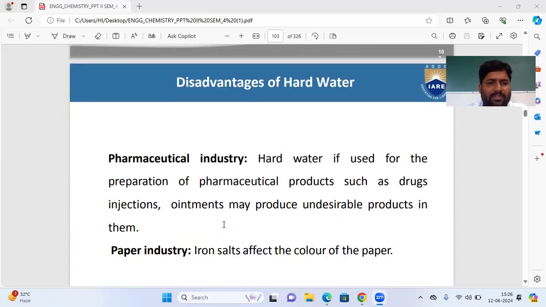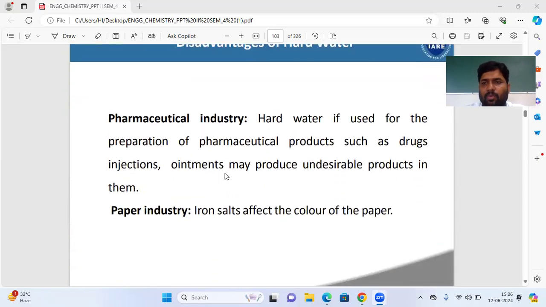So next one is the pharmaceutical industry. It is very important. Suppose hard water is used in a pharmaceutical industry. What is meant by pharmaceutical industry? Take Biological E, Bharat Biotech, Aurobindo, Dr. Reddy's Labs. These are pharmaceutical industries. There we prepare drugs, ointments, injections, medicines.